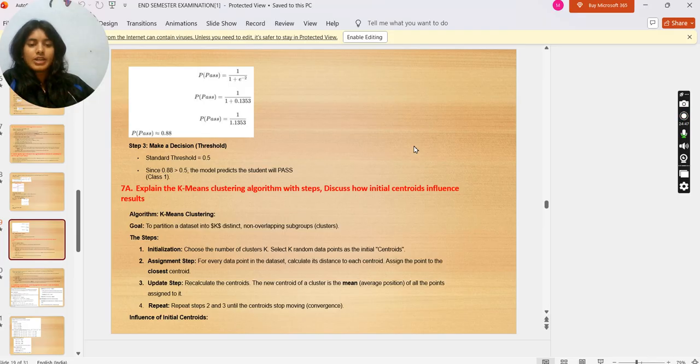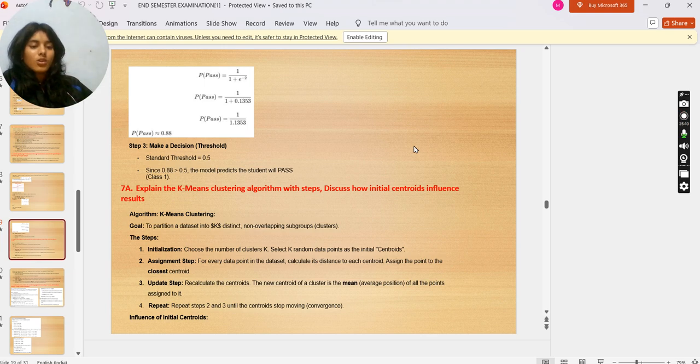Step 2, assignment step: for every data point in the dataset, calculate its distance to each centroid and assign the point to the closest centroid. Step 3, update step: recalculate the centroids. The new centroid of a cluster is the mean, average position, of all the points assigned to it. Step 4, repeat steps 2 and 3 until the centroids stop moving. Convergence.